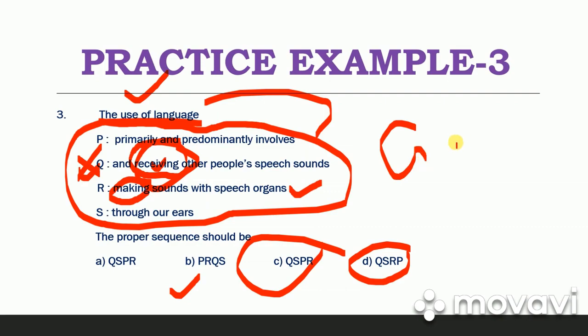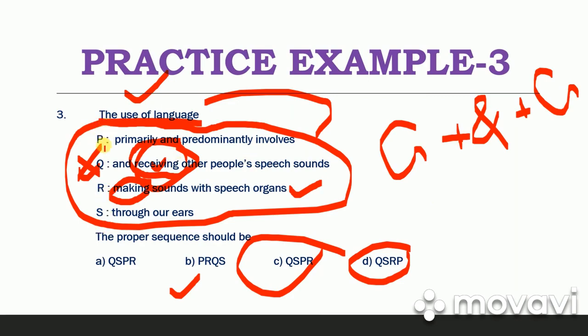Gerund plus, okay, gerund के बाद में हमने क्या यूज किया है? "and" यूज किया है, प्लस फिर से हमने क्या यूज किया है? gerund यूज किया है. Okay, gerund plus "and" plus gerund. Now this is the correct sequence.